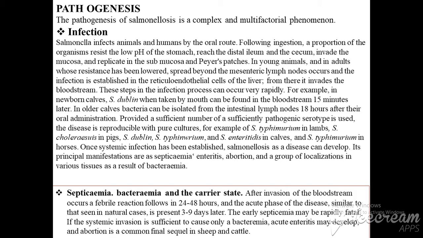In the septicemia form, bacteremia or the carrier state may occur after invasion of the bloodstream, and the triple reaction, as I said before, follows in maybe 24 to 48 hours. The acute phase of the disease is similar to what may be seen in natural cases, and is presented maybe 3 to 9 days later.